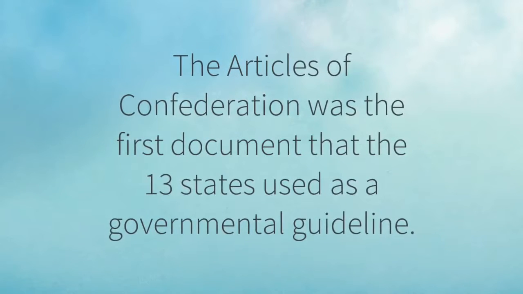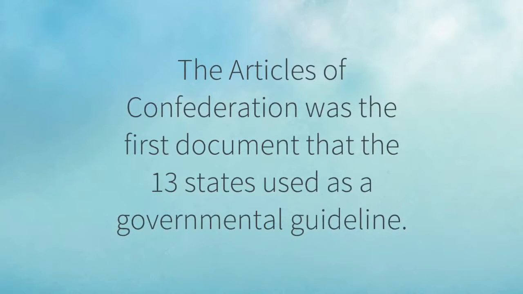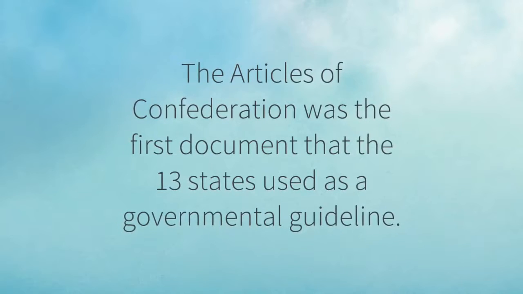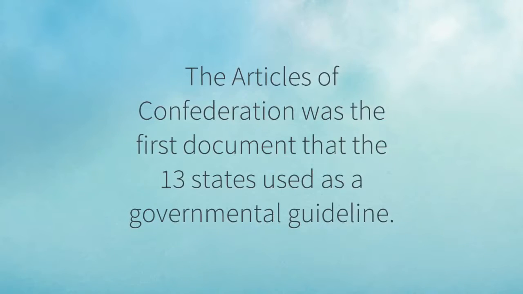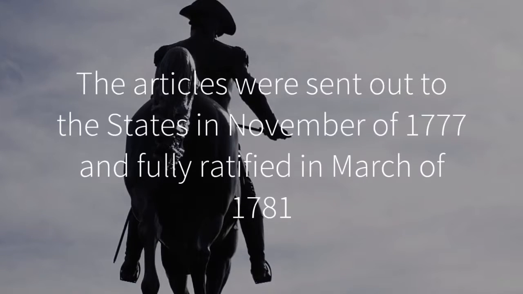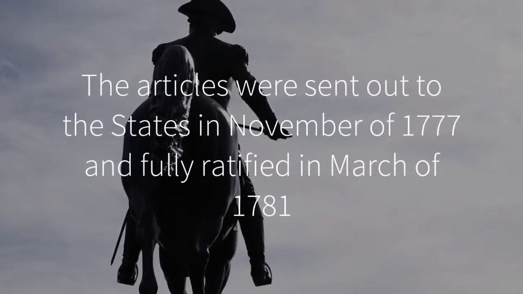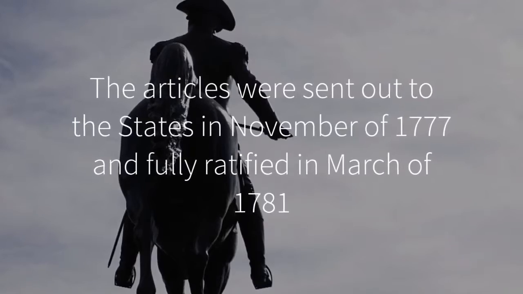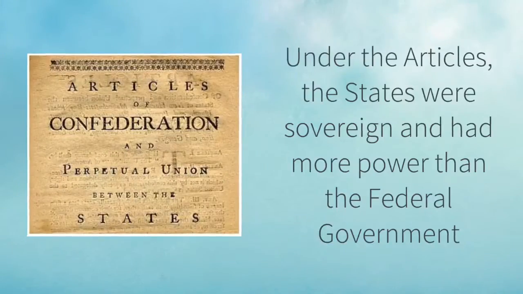After the Declaration of Independence, the Articles of Confederation was the first document that the 13 states used as a governmental guideline. The Second Continental Congress drafted the Articles and they were sent out to the states in November of 1777 and fully ratified in March of 1781.